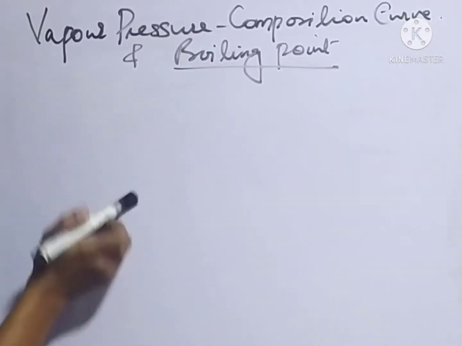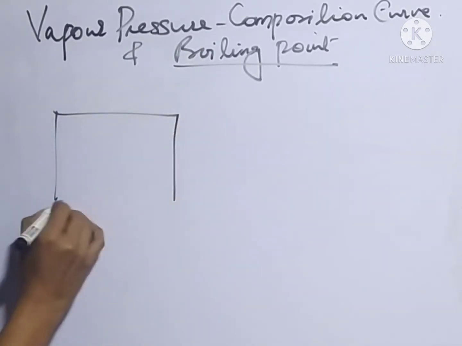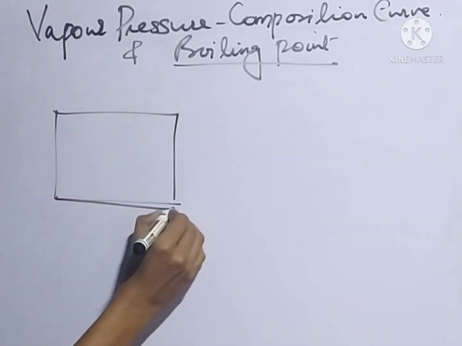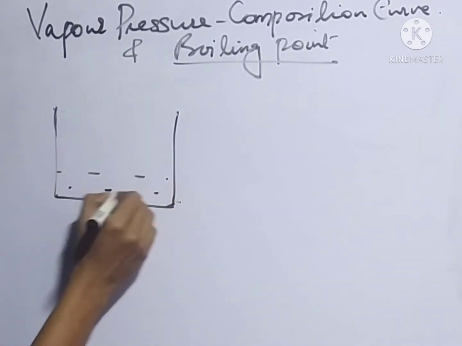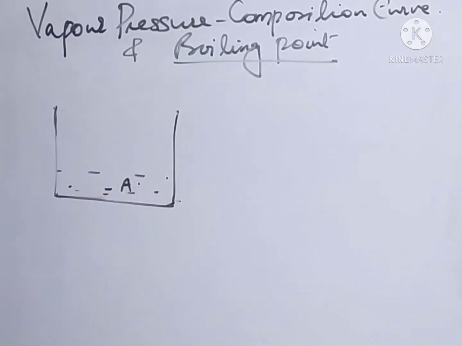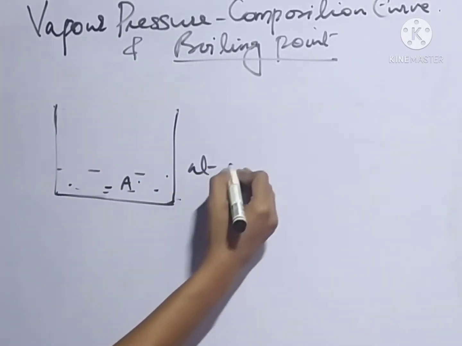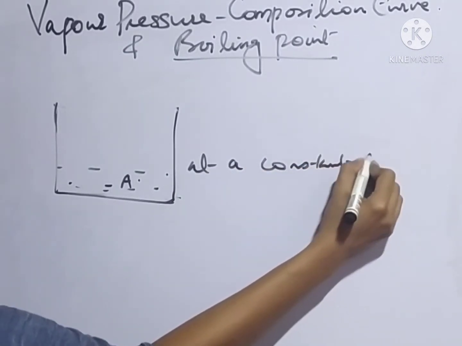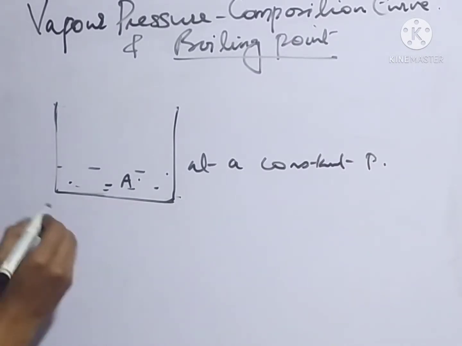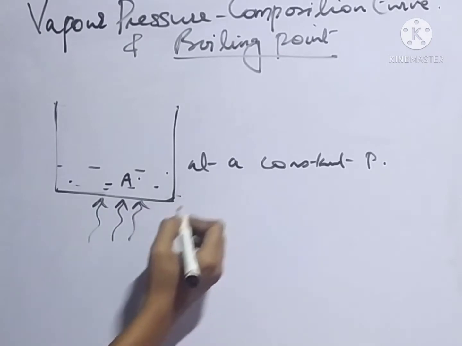Let us discuss the relation between vapor pressure composition curve and boiling point. Consider we are boiling a liquid A at a constant pressure. So here we are going to boil the substance at a constant pressure.